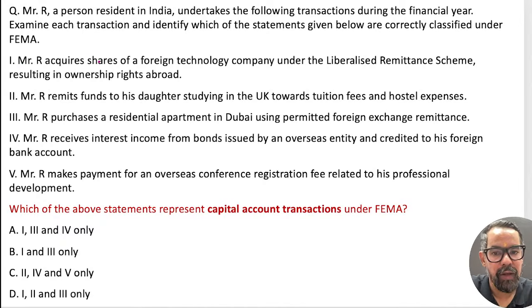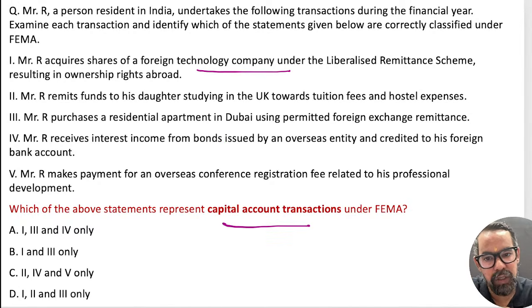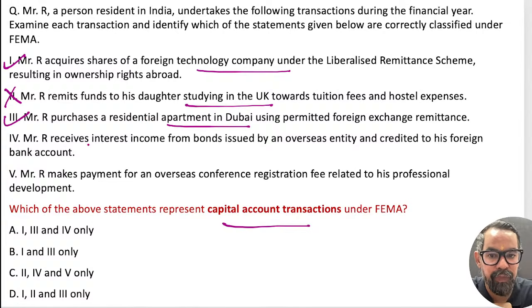So Mr. R is required to acquire shares of a foreign technology company. So this is a capital account transaction. R remits funds to a daughter studying abroad. This is your current account. Purchase of a residential apartment, capital account. R's interest income from bonds. When it comes to interest income, it is treated through the current account only.